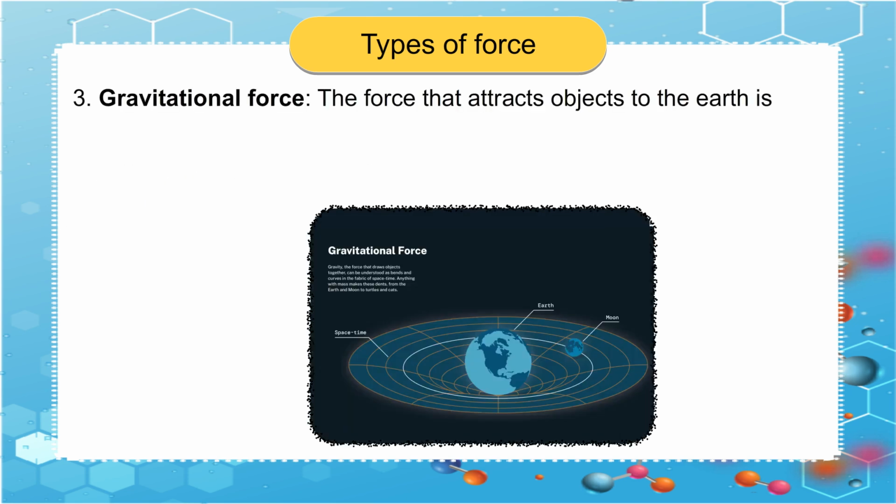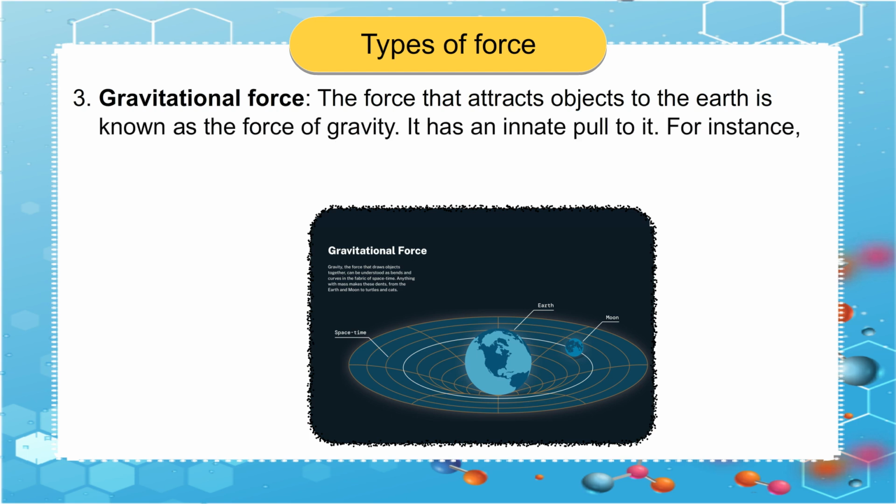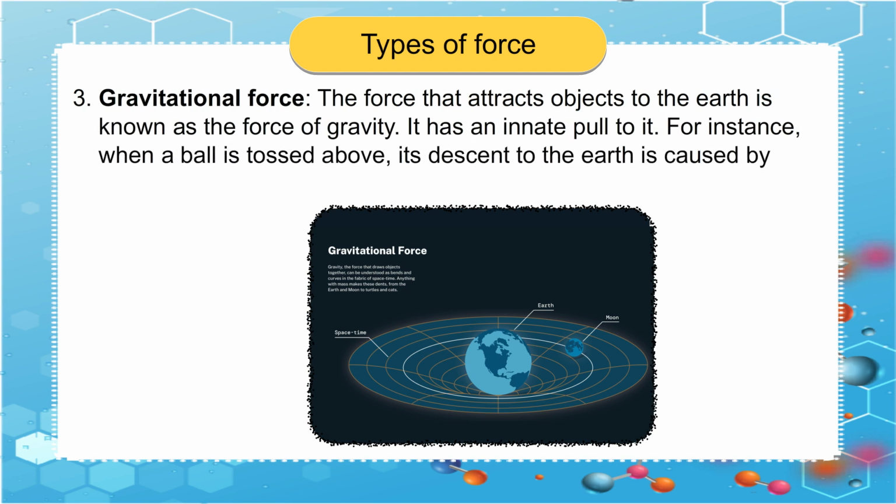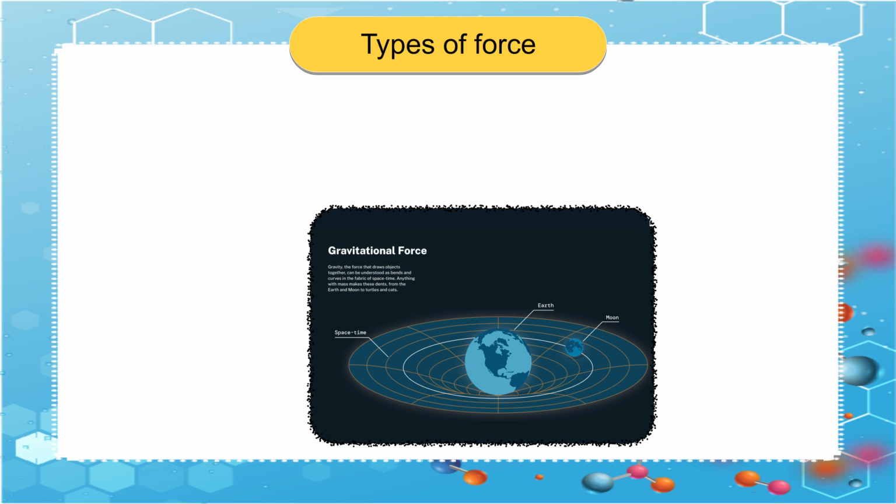3. Gravitational force. The force that attracts objects to the earth is known as the force of gravity. It has an innate pull to it. For instance, when a ball is tossed above, its descent to the earth is caused by Earth's gravity.